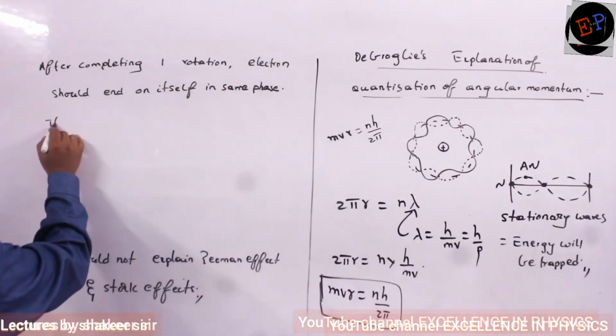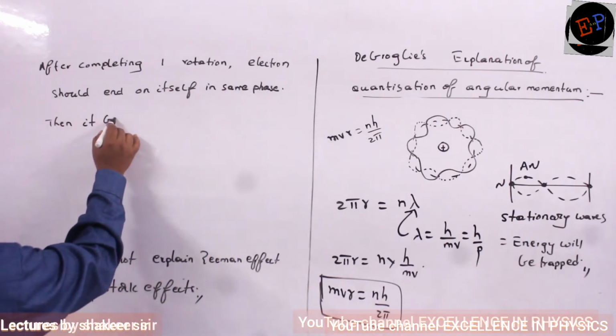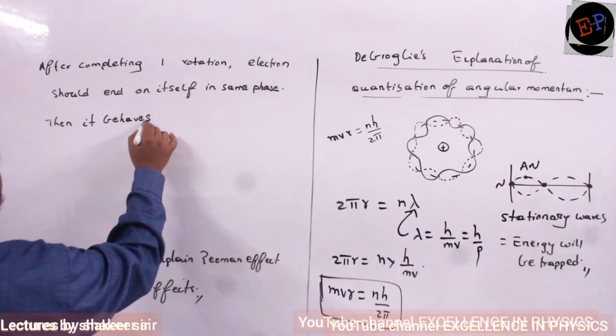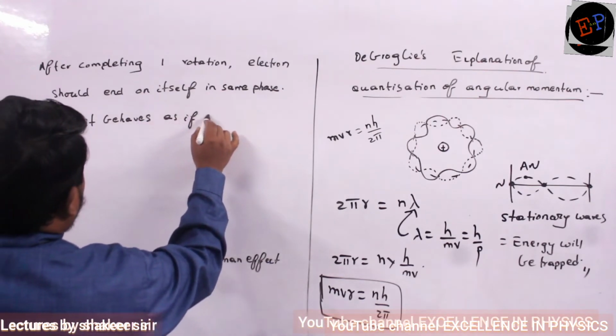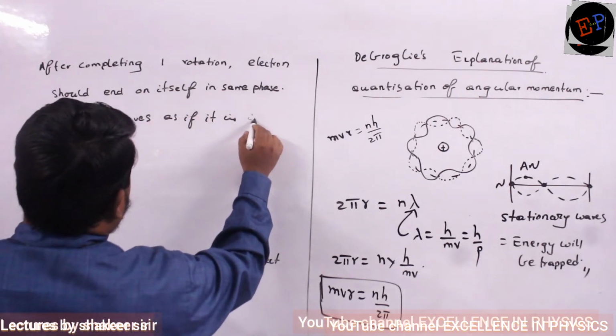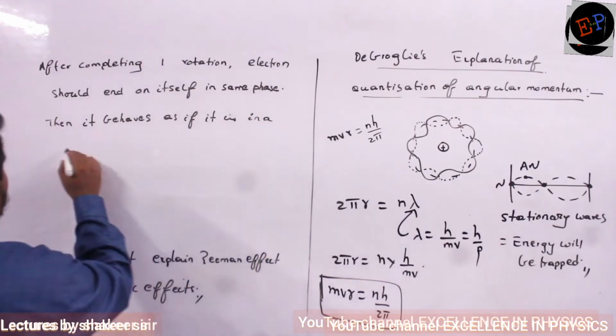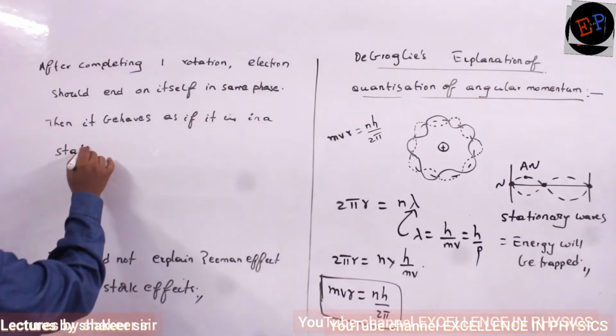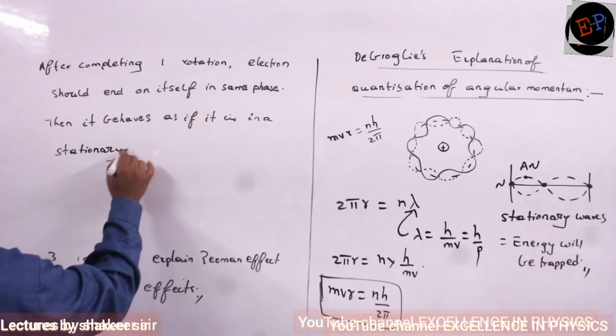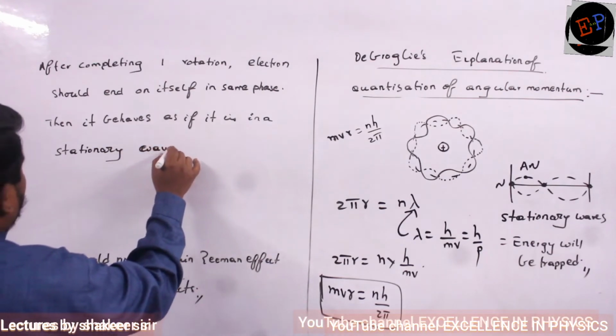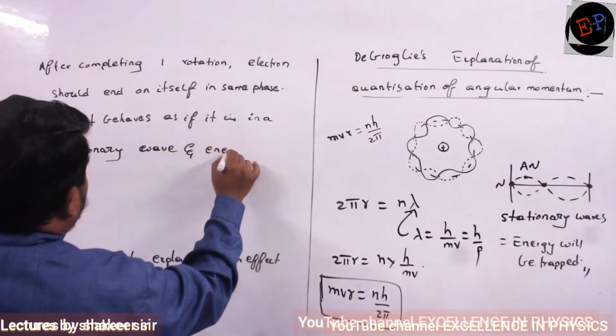Then it behaves as if it is in a stationary wave and energy is trapped.